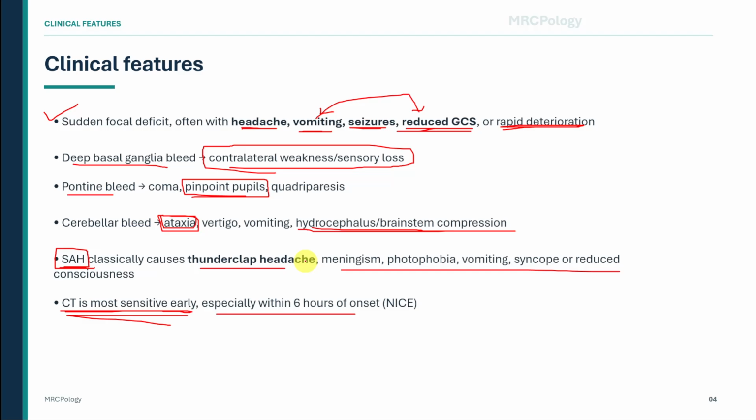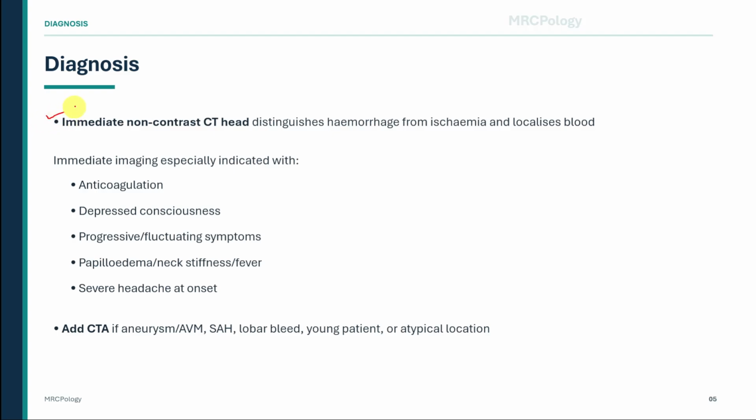Immediate imaging is especially important if the patient is anticoagulated, has depressed consciousness, progressive or fluctuating symptoms, papilloedema, neck stiffness, fever, or severe headache at onset. These are features where missing hemorrhage, mass effect, infection, or subarachnoid hemorrhage could be dangerous.